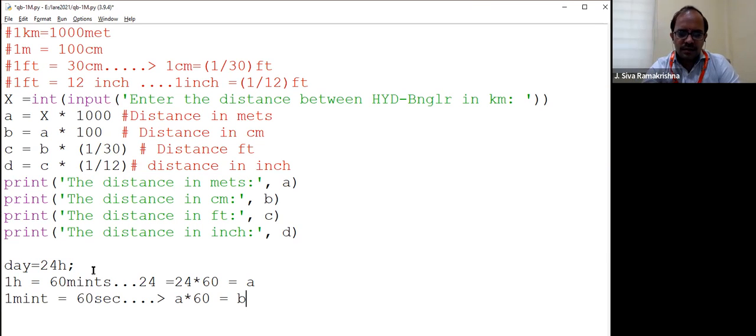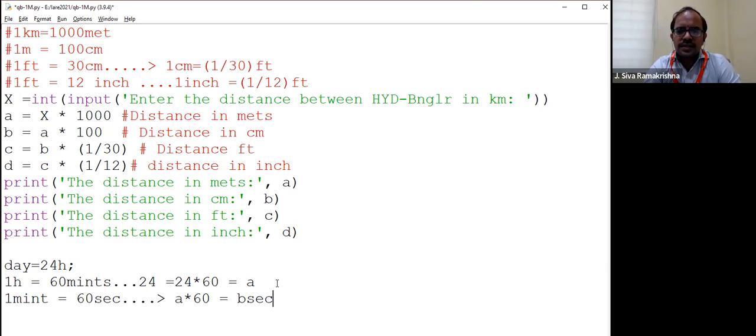Yes, sir. You need to write a clear program that will display the final value. Final value is going to be B. You want to print the value B, which is expressed in terms of seconds. So you should know the relation between hours and minutes, similarly minutes and seconds.